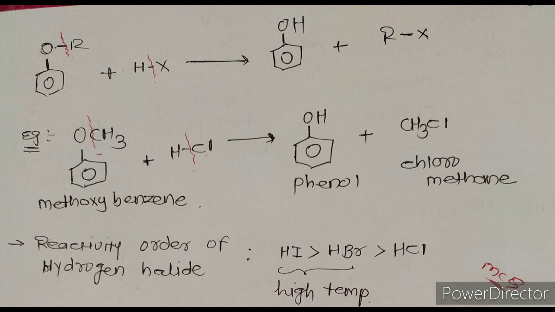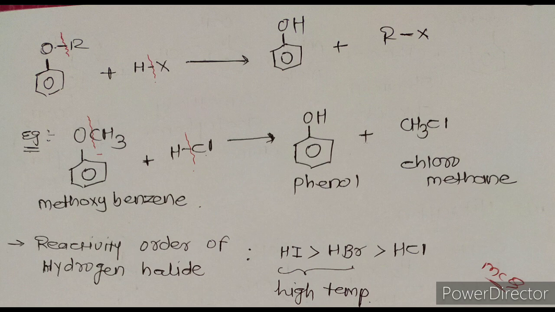When alkoxybenzene reacts with hydrogen halide, it forms phenol and haloalkane. For example, when methoxybenzene reacts with HCl, CH3 and Cl react together to form chloromethane, and hydrogen is attached to the oxygen of the benzene ring, so we get phenol.